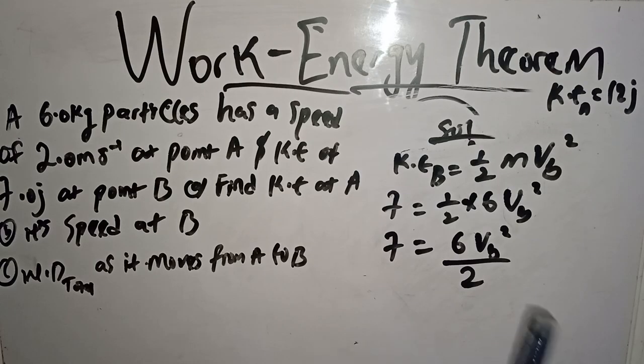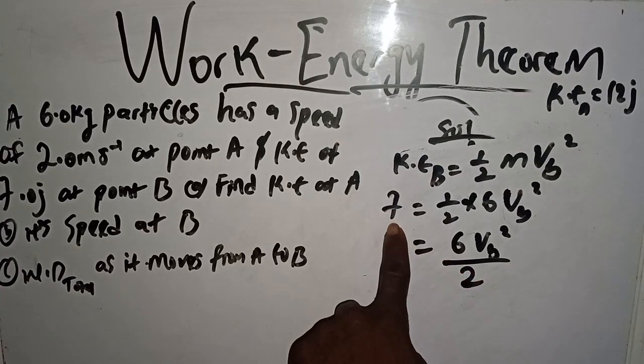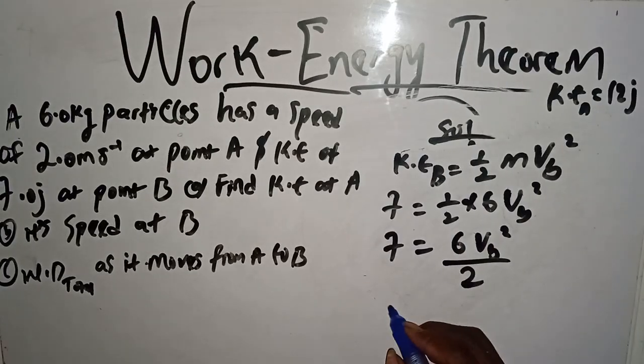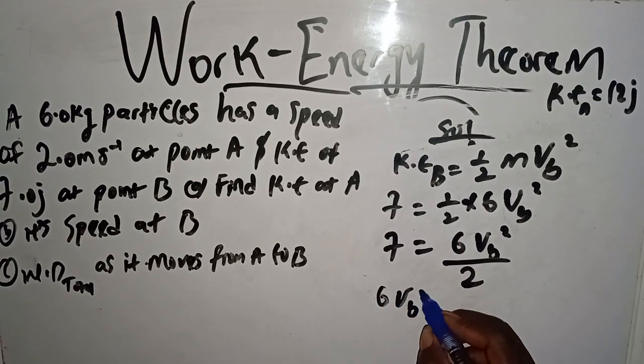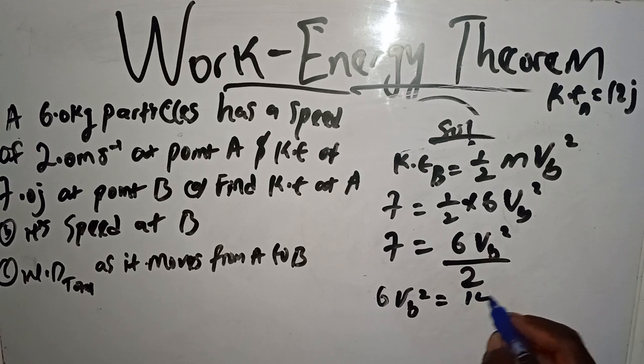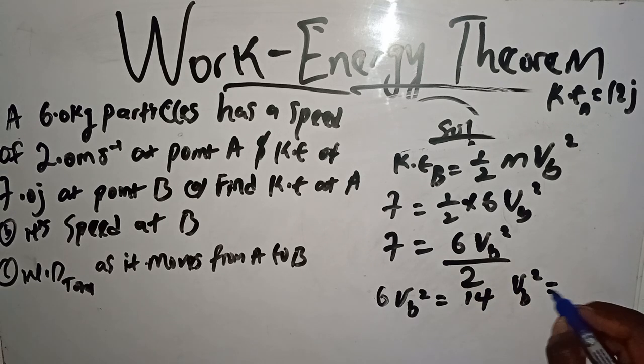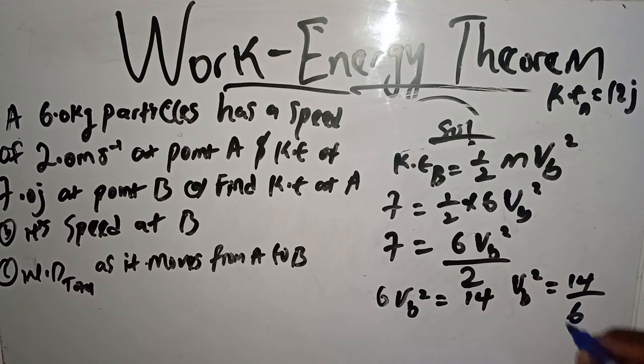Are we together? So here we have KE equals half m vb square. Cross multiply, we have 6 vb square equals 7 times 2, 14. So vb square equals 14 over 6.